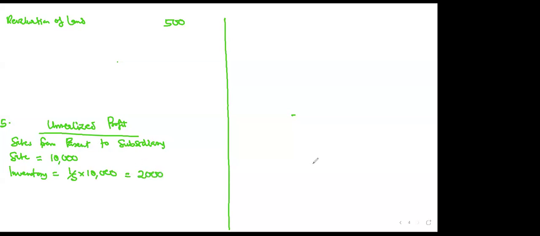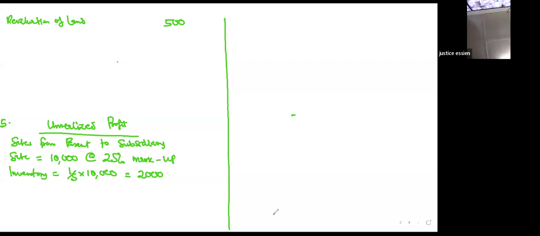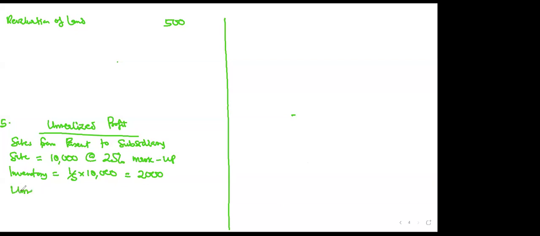Then you ask yourself, what is the profit policy of the company? It says that Now Limited charged a markup of 25% on cost. It means that the sale was done at 25% markup. So take note of the profit policy, a 25% markup. A markup means a percentage on cost. So now, don't realize profit. You just take the 25%, but since it's a markup, the denominator should be 125.